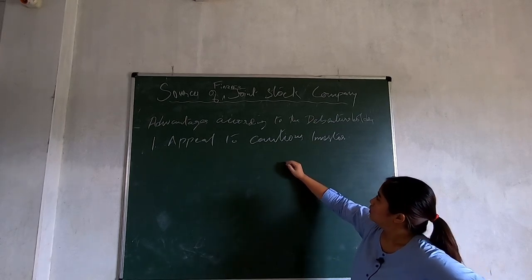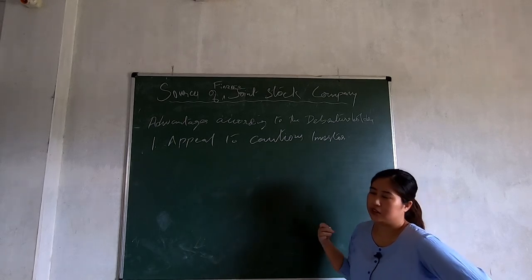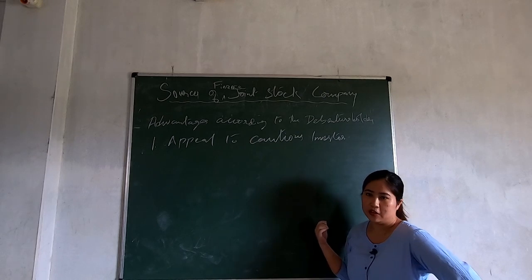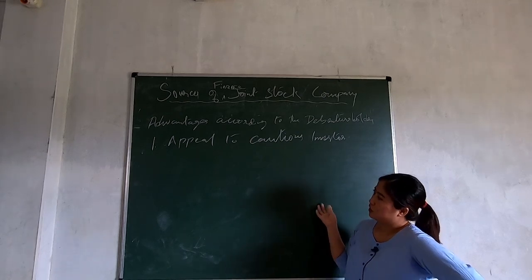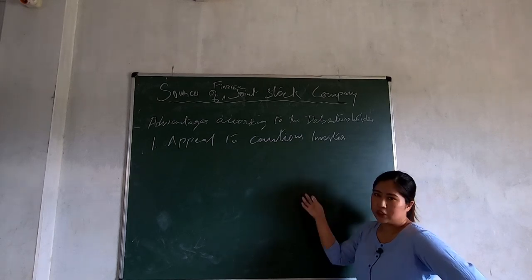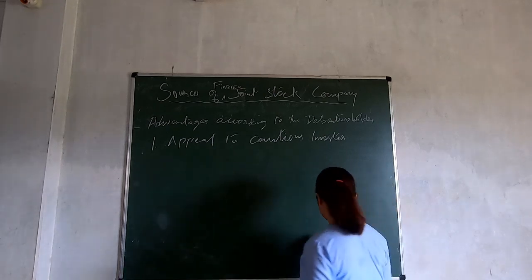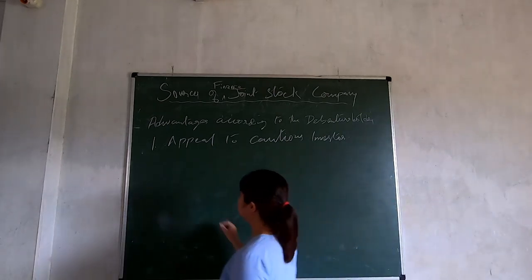So we do not need to be in tension that the company is running a loss and I will not get my money. Irrespective of the profit, the debenture holder is going to get a fixed rate of interest.